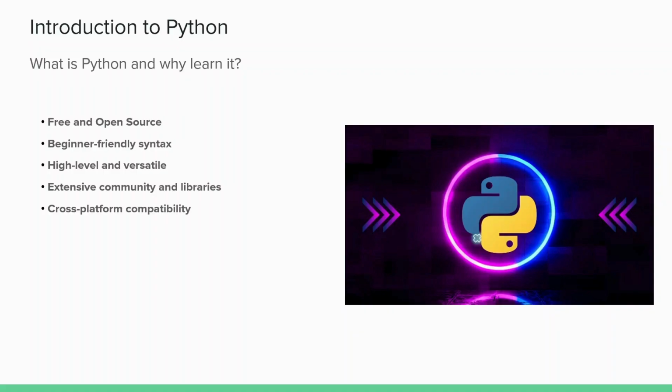Python is a free and open source language, which means you can directly go to the internet and download and start using Python. You don't need to pay any license cost to anyone. Python is an open source language, which means its source code is available in public domain. You can view it, modify it, and distribute it if necessary.